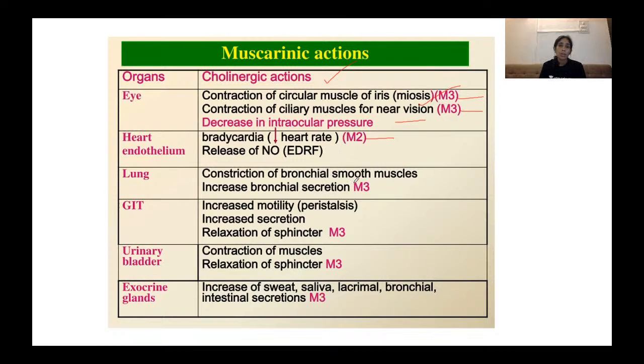Then it causes bronchospasm by binding to M3 receptors, increased peristalsis and secretions. Increased gastric motility and increased secretions predisposing to nausea, vomiting, and defecation and urination because of sphincter relaxation. Urinary bladder, there will be contraction of the muscles and relaxation of the sphincter.